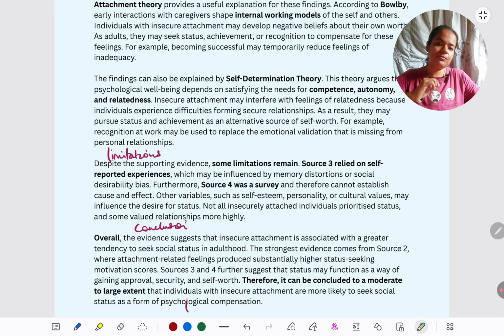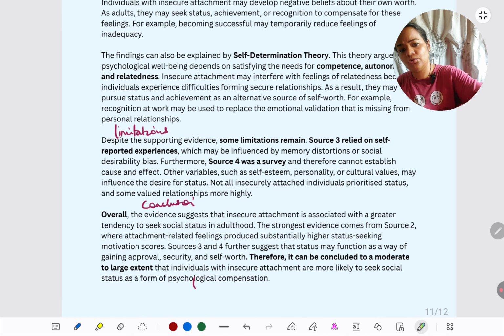But of course, like I told you, we have to cite the limitations also. Source 3, which was qualitative, was self-report. The answers may be out of social desirability. So people might have hidden how much they seek status in adulthood, so we might have underreporting of data. Source 4 was also a survey, similarly self-reported. The problem with both these sources is that when in adulthood we see people are seeking status, it might actually have nothing to do with how insecurely attached they were in childhood. Rather, their current self-esteem, their personality right now, or their culture pushing them towards seeking status in career. Any of these reasons could also be there for status seeking.